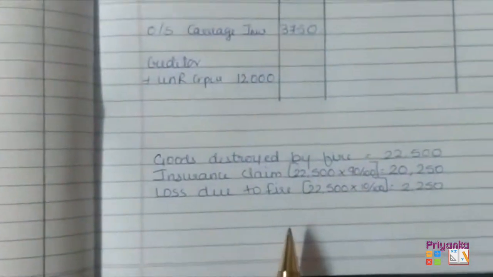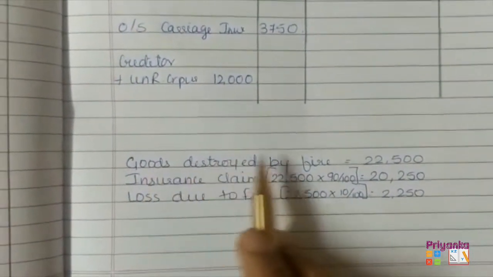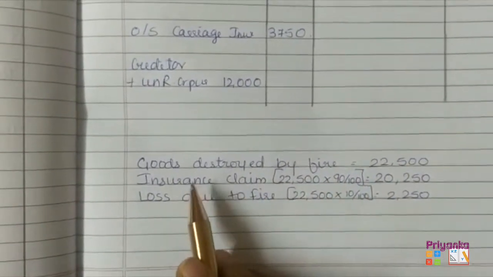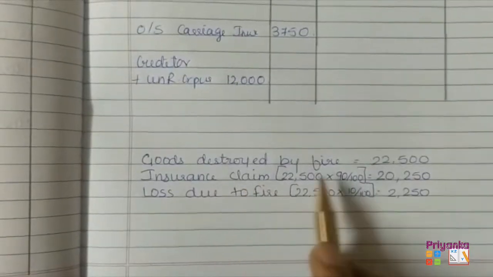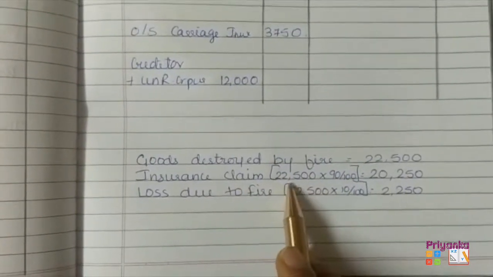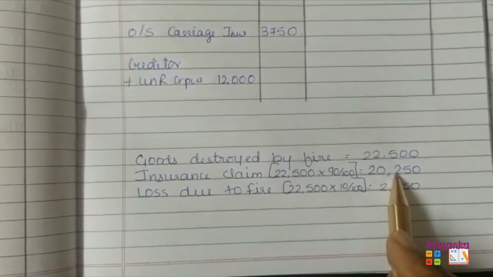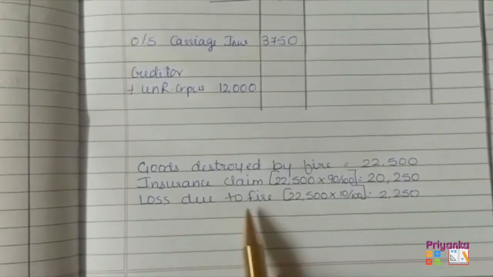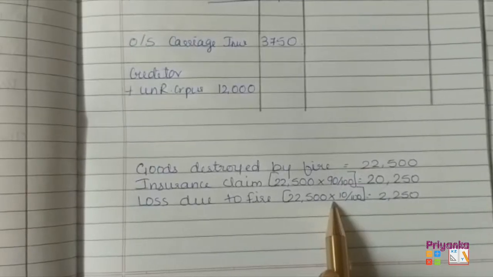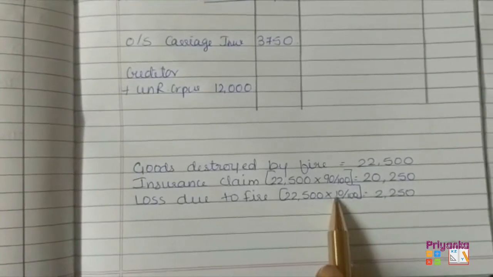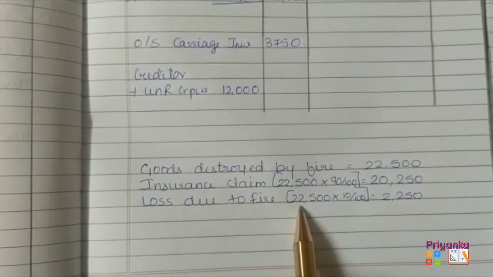Here I wrote the calculation where you can see the goods destroyed by fire is 22,500, whereas the insurance company is going to accept a claim of 90%. Take 90% of 22,500, you will get 20,250. And the remaining amount will remain as a loss due to fire, that is 2,250, which is 10% of 22,500.